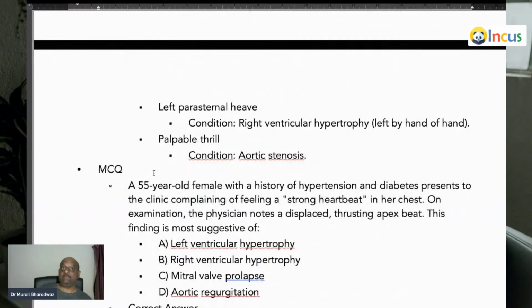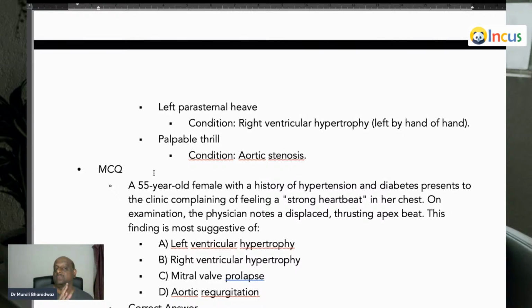So where do you see left parasternal heave? Not right, the whole left parasternal area heaving, where does it occur? When the right ventricle is hypertrophied. If there is any pulmonary hypertension, when the right ventricle is hypertrophied, that leads to left parasternal heave.